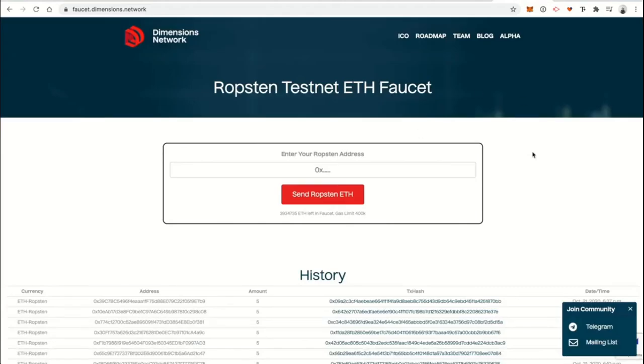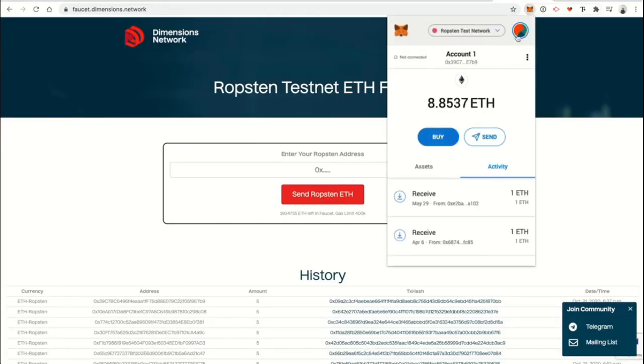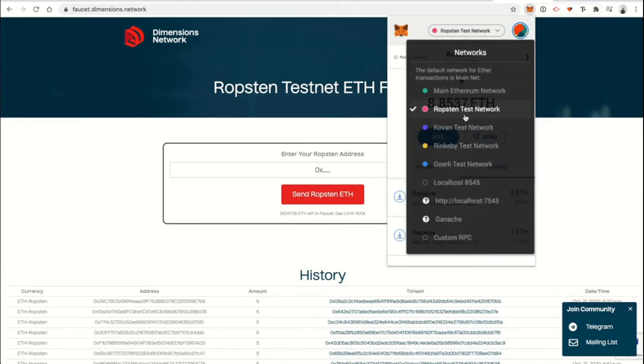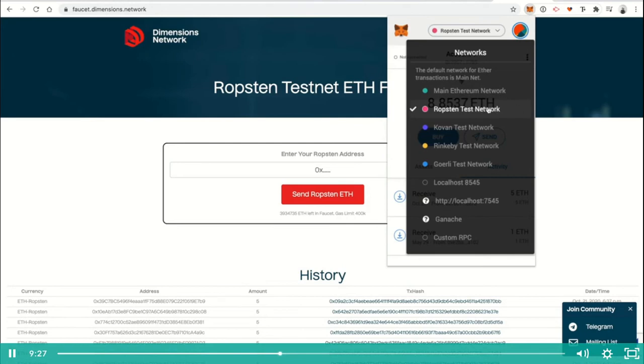Now, before you run through this example, you need a few things installed. The first is the MetaMask Ethereum wallet. You can just Google MetaMask for Google Chrome and make sure you install it. It'll give you an Ethereum address for free. Once you have that, make sure you connect to the Ropsten test network. This is a test Ethereum network where you can interact with live smart contracts on a real world blockchain, but it's not the main Ethereum network. So all the cryptocurrency is fake and not worth anything, but we can use it for test purposes without risking any money.